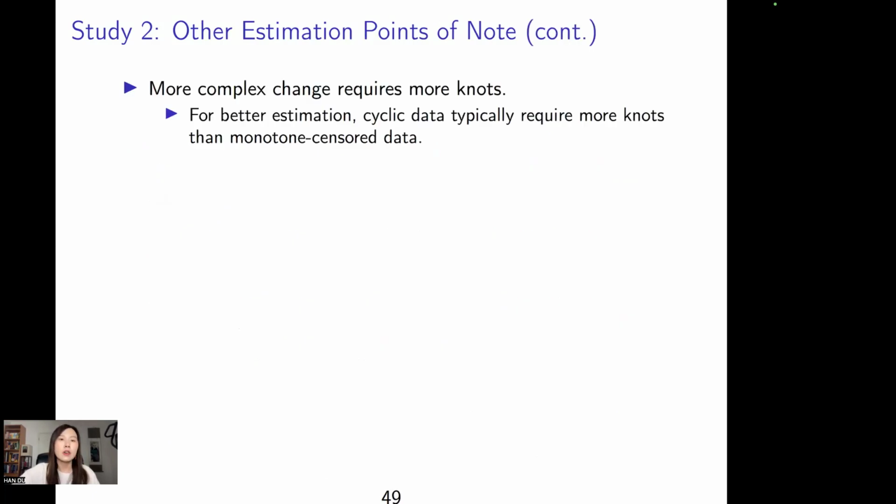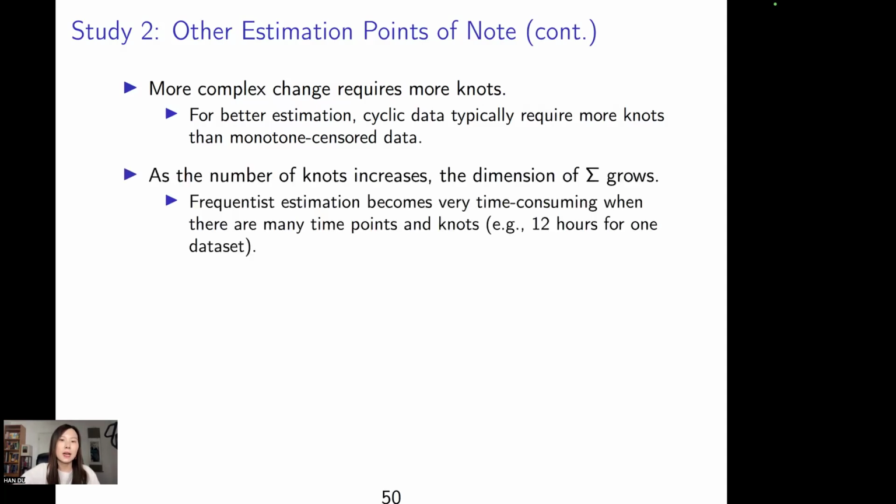And we also find that more complex change requires more knots. Knots is how many pieces you cut it into, 5 pieces or 3 pieces. Then 5 pieces require more knots. For better estimation, cyclic data typically require more knots than monotonic censored data. And as the number of knots increases, the dimension of sigma grows. Because if you have 5 knots, then sigma is a 5 by 5 dimension. If it's 6 knots, it's a 6 by 6 dimension. And frequentist estimation becomes very time consuming in our simulation. We find that for one data set, it takes more than 12 hours. So basically, no one will use this method in their real data.